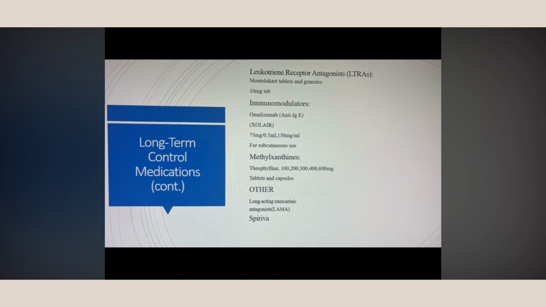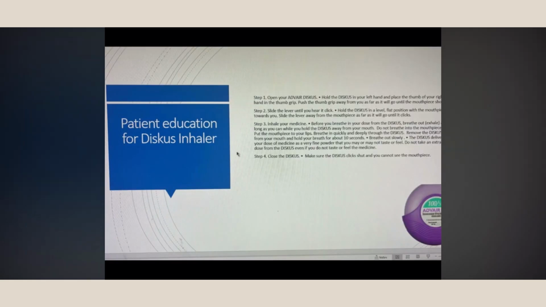Other than that, we already discussed the quick relief medications like Atrovent. As we discussed in the treatment, the disc usually has a lesser dose than the HFA, which is like 1 puff twice daily or 1 puff once daily compared to 2 puffs for the HFA.